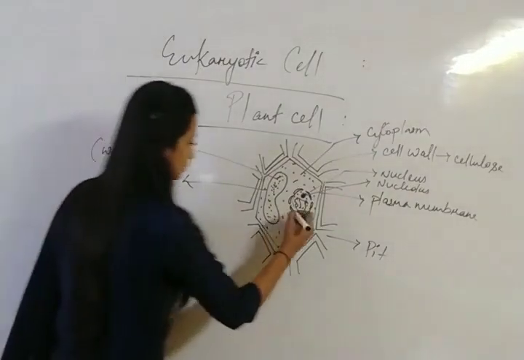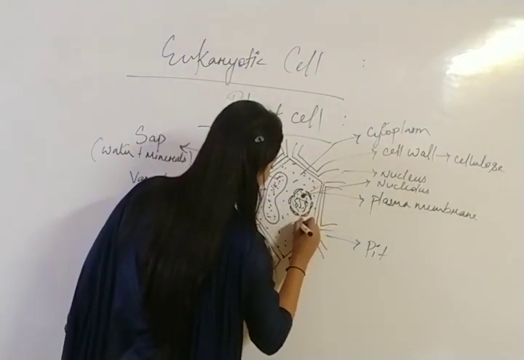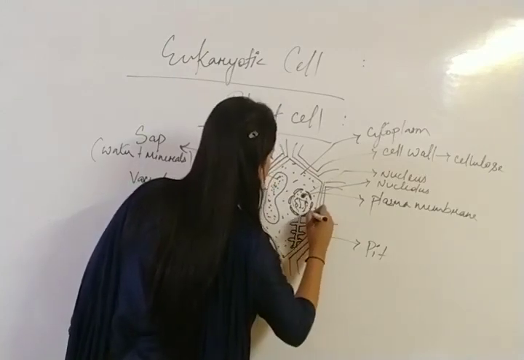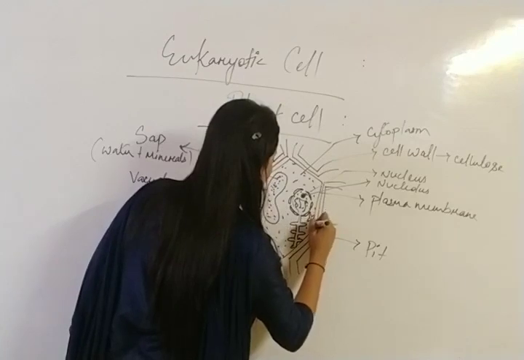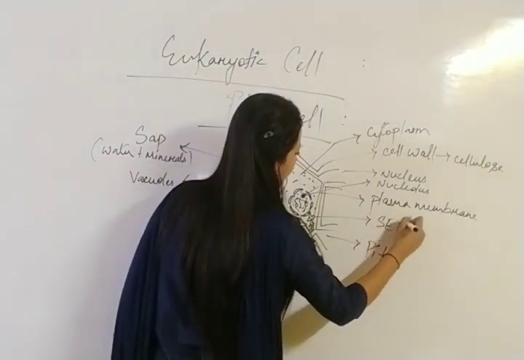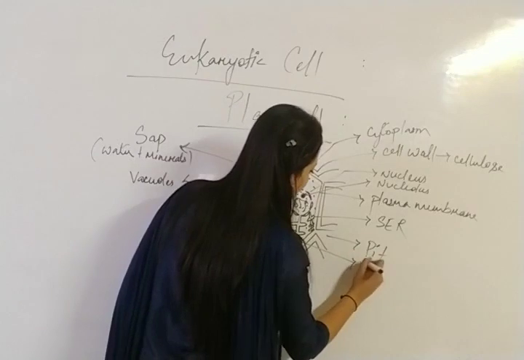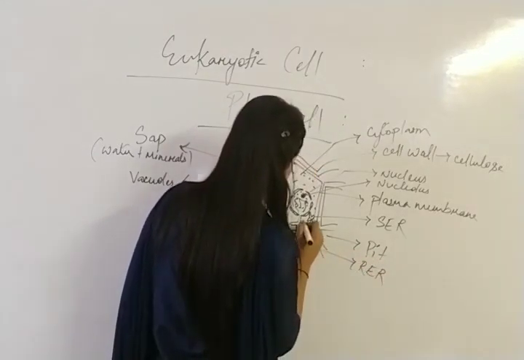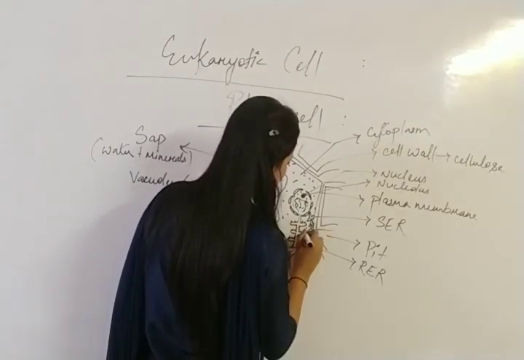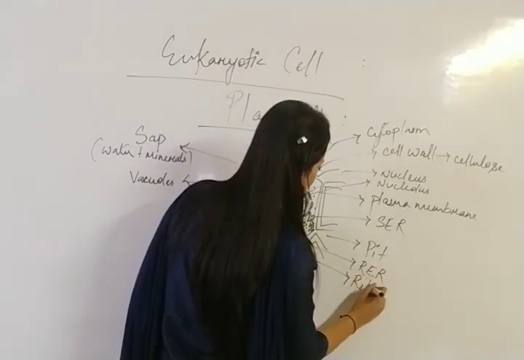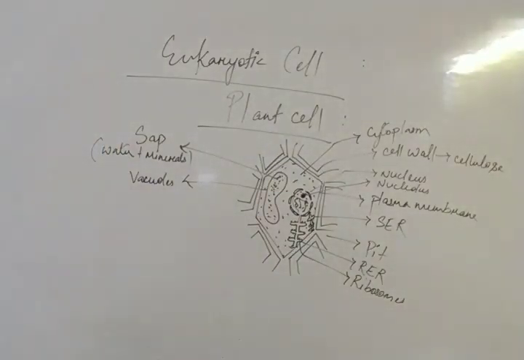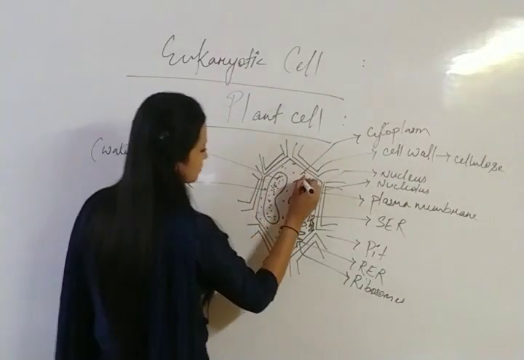Okay, so let me draw. So this is SER and this is RER. It is rough endoplasmic reticulum because there is a presence of what? Ribosomes. Okay, so here there is a presence of ribosomes. Therefore the endoplasmic reticulum is called rough endoplasmic reticulum. Clear?